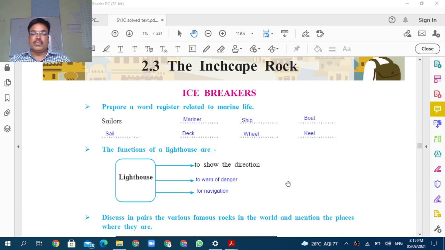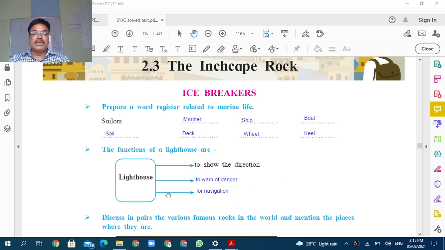Suppose they want to go to a particular place. When we travel on the road, there are boats, there are villages, there are different types of signs and signals to make us aware about the place where we are going. But in the ocean, there are no houses, there are no buildings, there are no temples, there is no board. How can you go to different places?